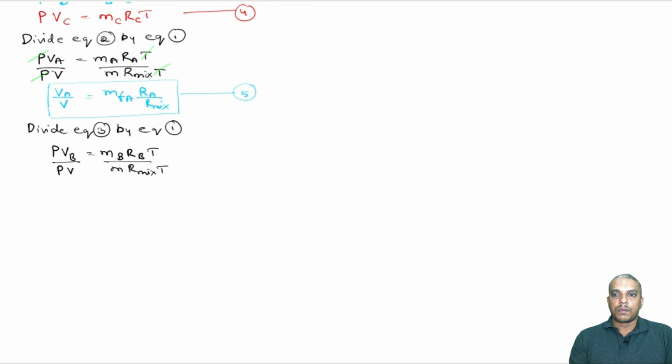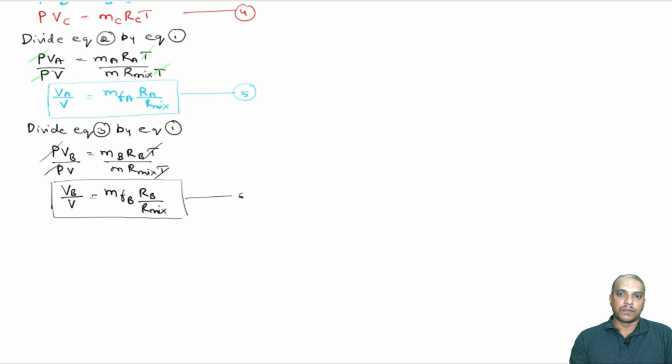Okay. Now, pressure cancels out, temperature cancels out. This VB by V, I will keep as it is. This is MF B, the mass fraction of B, and let this RB by Rmix be there as it is. Now, let us call this equation 6.